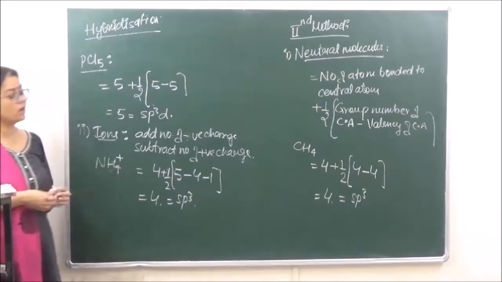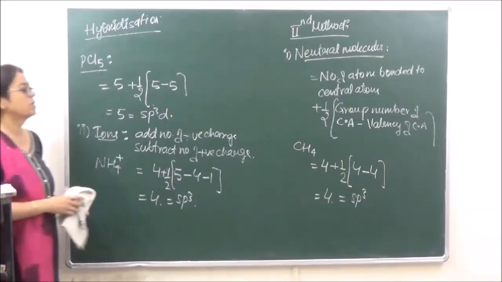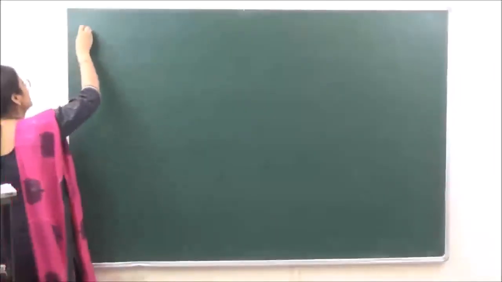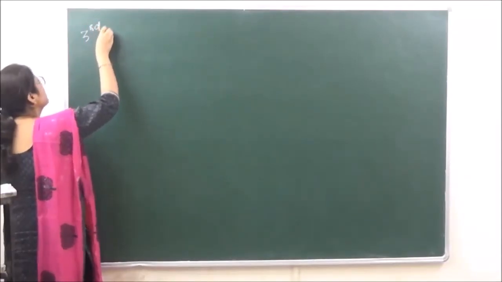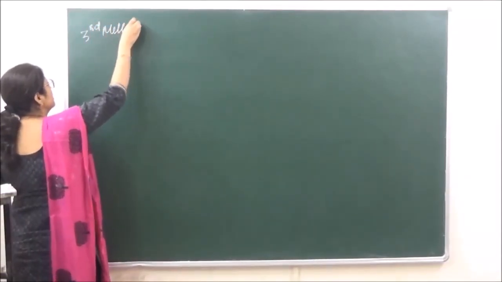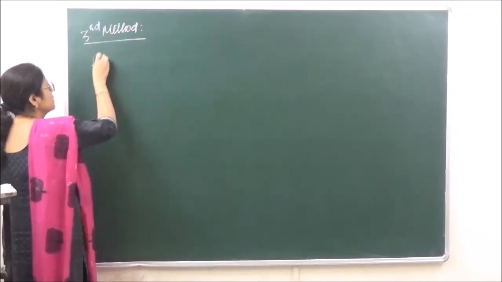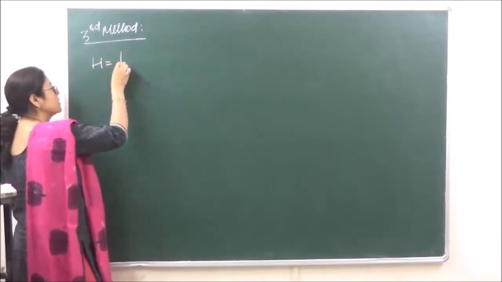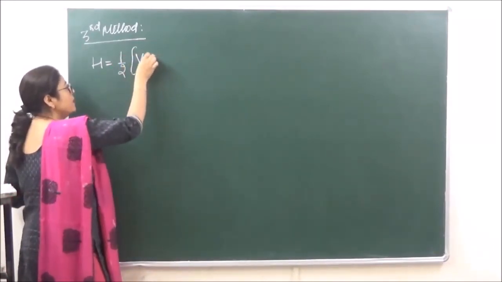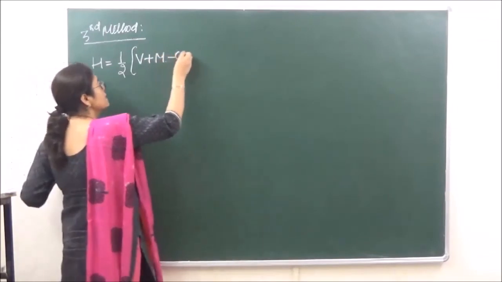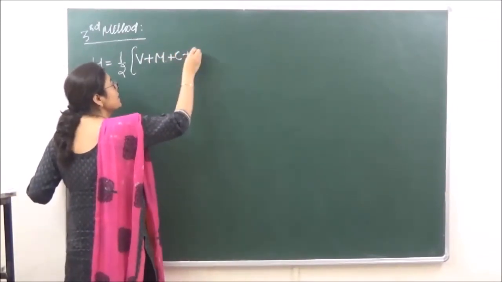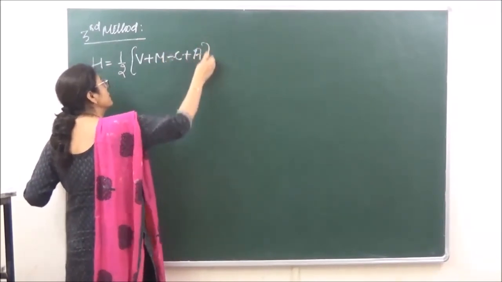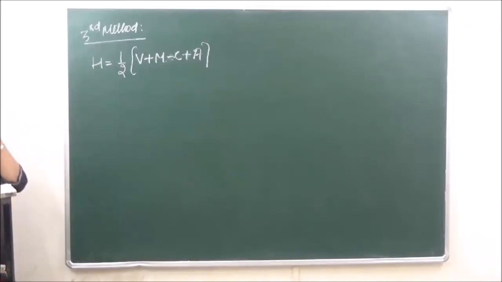Then we go on to the third method which we generally use. This is a very common method which we are going to use over here. The third method that we are using is given by H is equal to half V plus M minus C plus A, नहीं सॉरी, माइनस C plus A. ठीक है? अब क्या है ये चीज यहाँ पे?